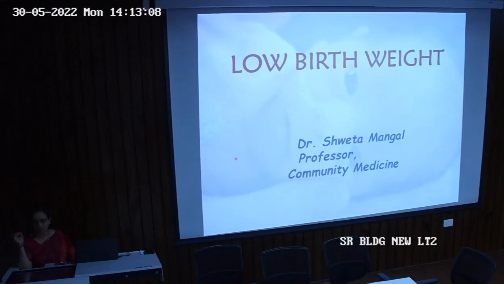Why is low birth weight important? If the birth weight is less than 2.5 kg, as we talked about just now, it is termed as low birth weight. But why is it important? What can low birth weight lead to? It can lead to mortality, okay, and what else? Mortality जैसा ही एक और word होता है morbidity. So it can lead to deaths also, and it can lead to different types of illnesses also. So that is why we need to take care of this low birth weight.